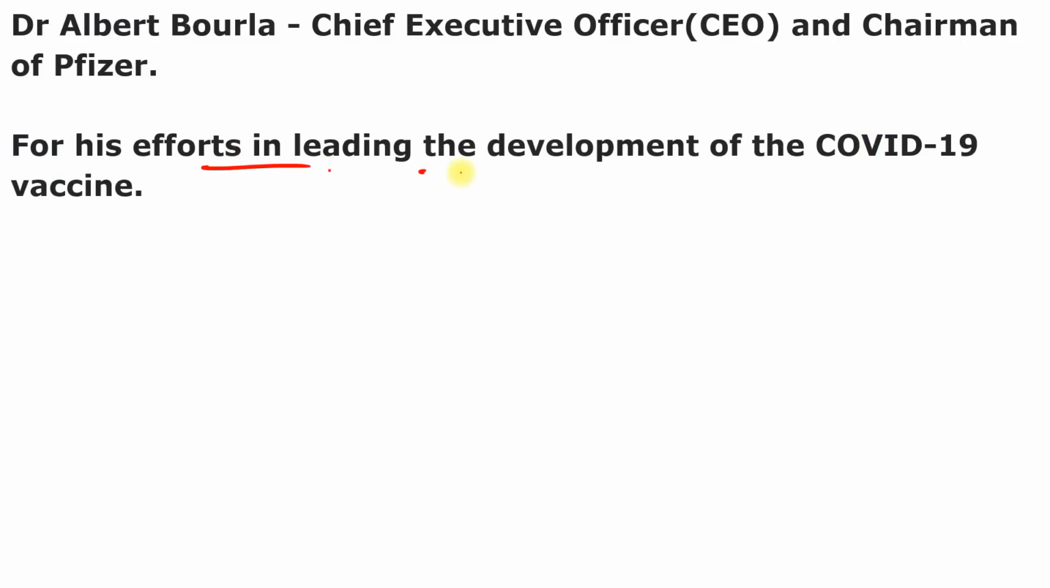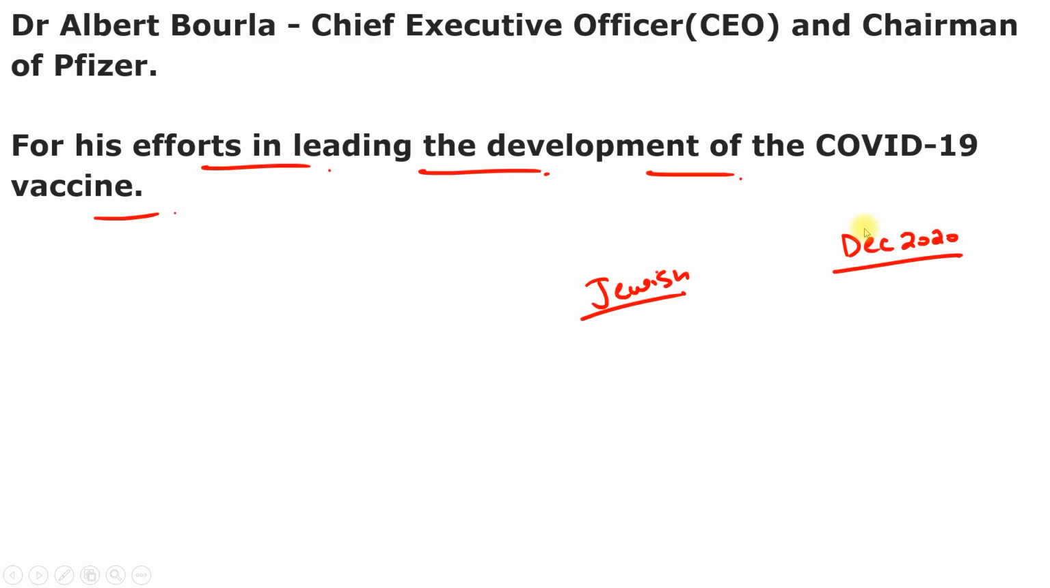So it is for his efforts in leading the development of COVID-19 vaccine, and the prize is awarded to the winner for their professional achievement and contribution towards humanity and their commitment to Jewish values. And remember, Pfizer vaccine was the first to win US approval for emergency use in December 2020, and Israel quickly became one of the first countries to start vaccination with this vaccine. And remember, this prize was firstly inaugurated in the year 2013.